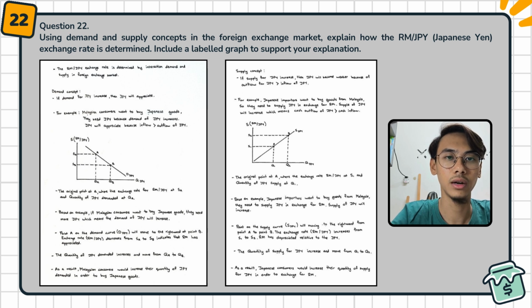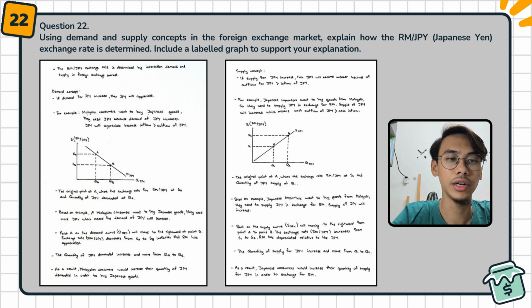Based on the graph, we can interpret that the original point is at A, where the exchange rate is SA RM per JPY and the quantity of Japanese yen demanded is QA. Based on the example, if Malaysian consumers want to buy Japanese goods, they need more Japanese yen, which means the demand for Japanese yen will increase. Point A on the demand curve, DJPY, will move rightward to point B.